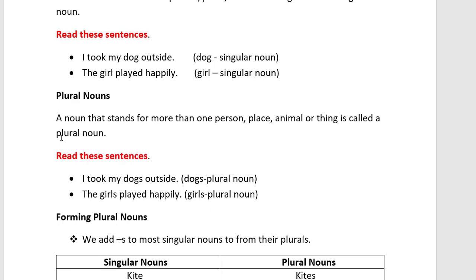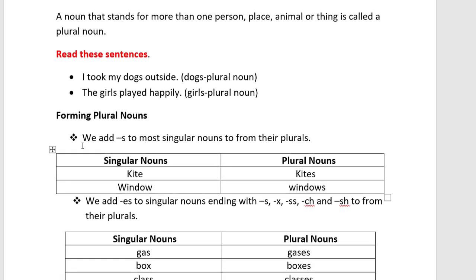So this is the plural form of dog and girl. So how it came, we will see. Whenever there is more than one thing or more than one person, we will use the plural form. Whenever we are talking about a single person or place, we will use a singular noun, right?